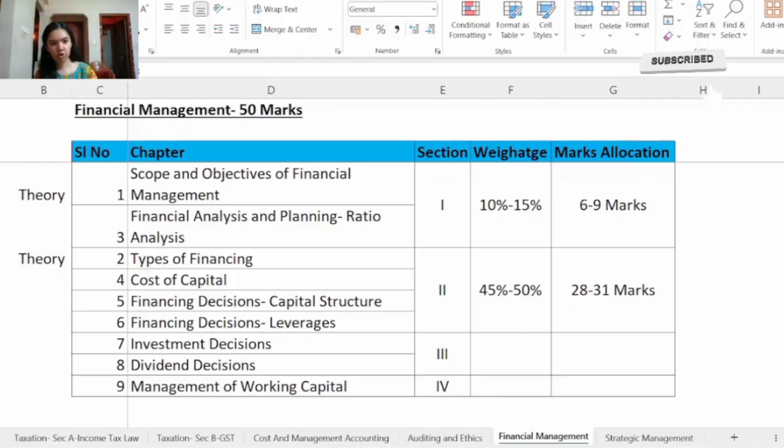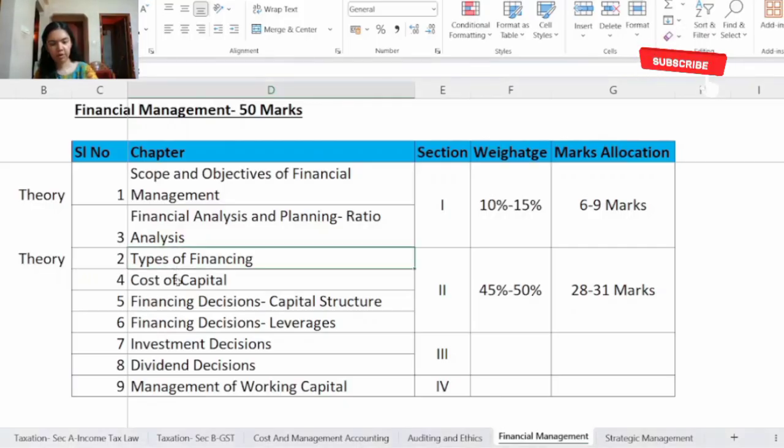Under long-term source of finance, important topics are venture capital funding and asset securitization. Under medium-term source of finance, the important topics are external commercial borrowing and euro issues. Under short-term finance, the key topic is trade credit. Some other important sources of finance are venture capital financing, debt securitization, lease financing, masala bond and bridge finance. So make sure to go through all of these topics.